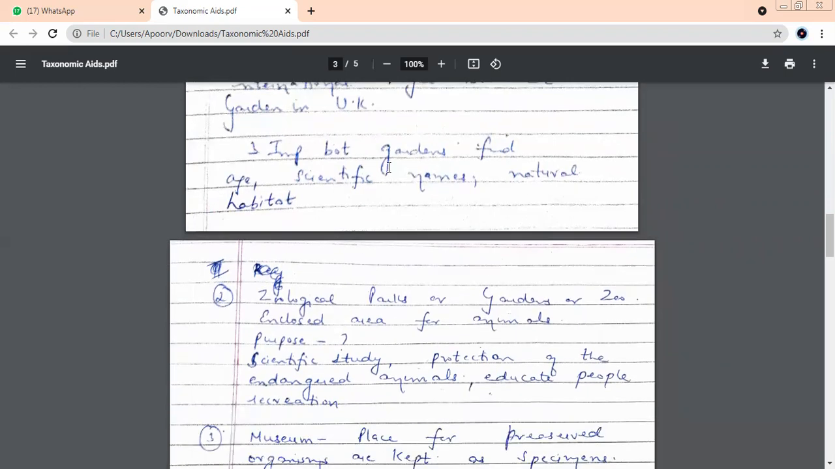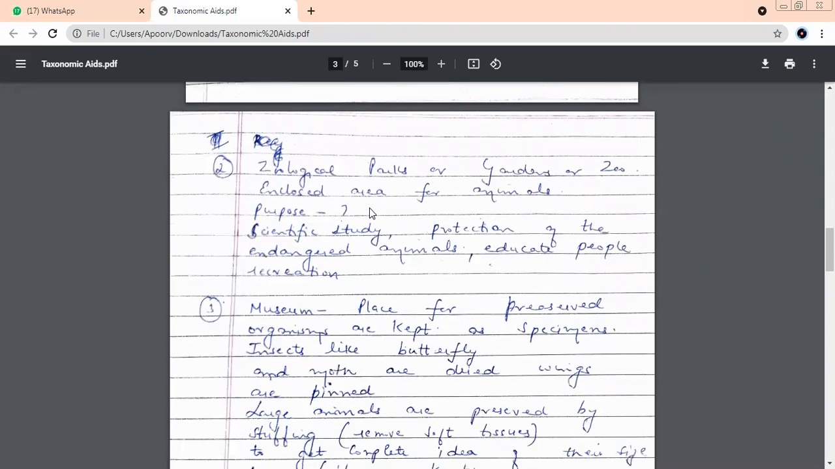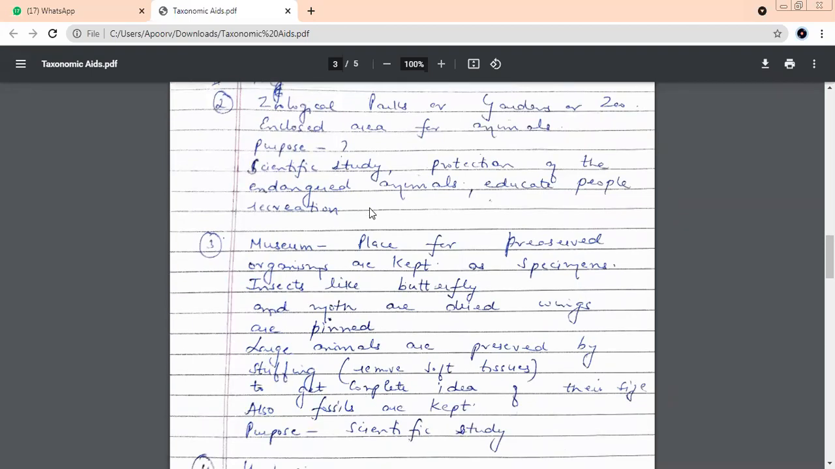Yes. In all these botanical gardens, you will find the age of the plants, the scientific names, the natural habitats, everything is mentioned there. When you go and visit a botanical garden, along with the plants, you will have these. So, botanical gardens give you information about plants or animals? Plants. Okay. Let us move on to the second one.